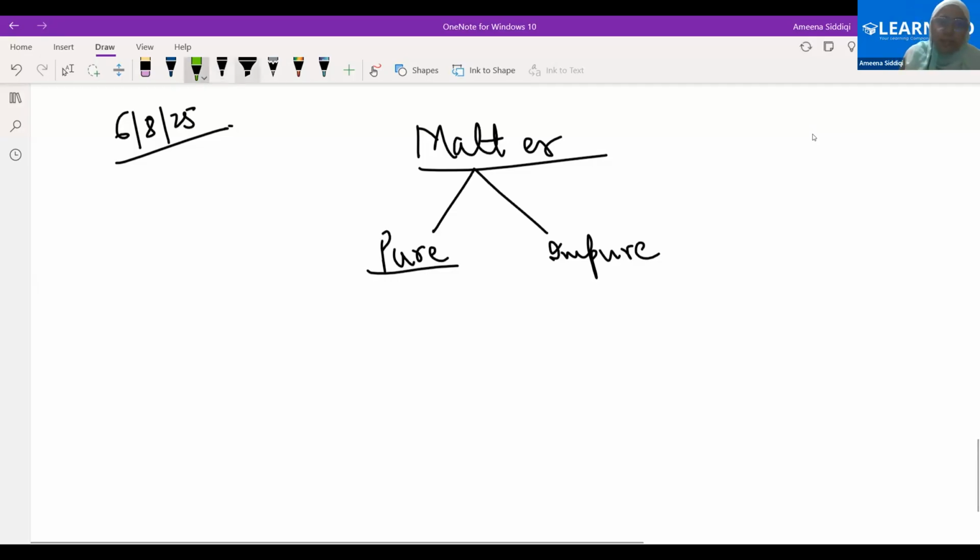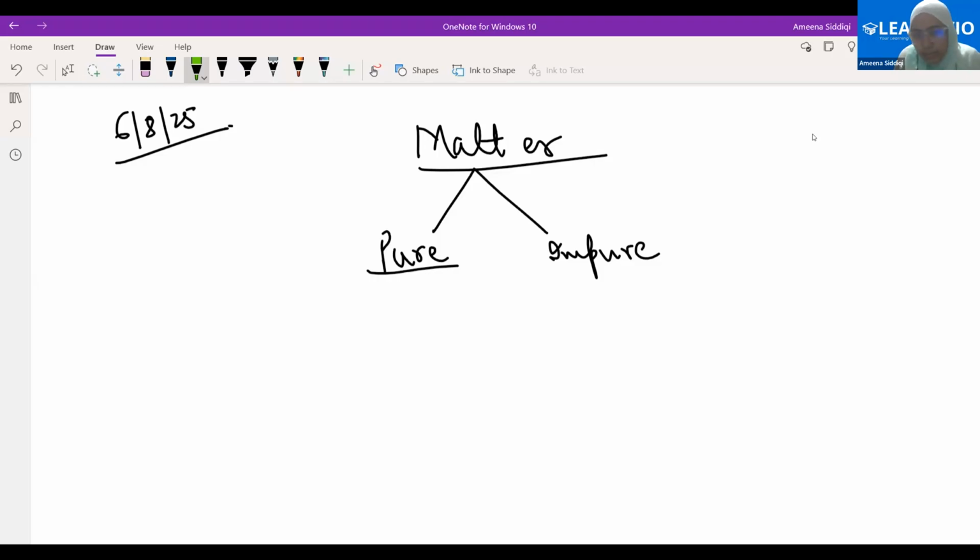Pure matter means when all the particles in the matter are the same. Obviously it is pure matter; that can be understood by the name. And if there are different kinds of particles in the matter, then it's an impure matter. Pure matter, same kinds of particles. Impure matter, different kinds of particles. Tell me, is this understood? Yes, ma'am.